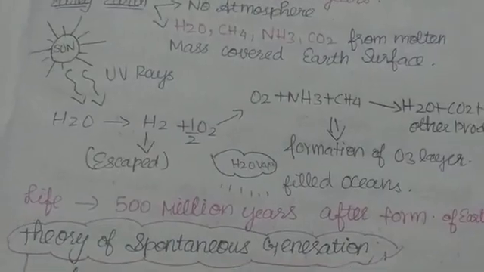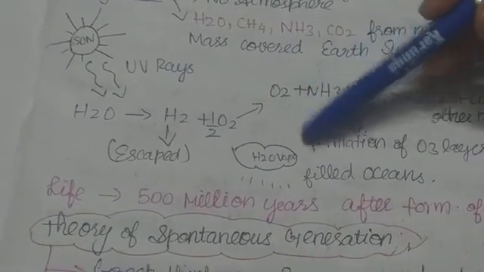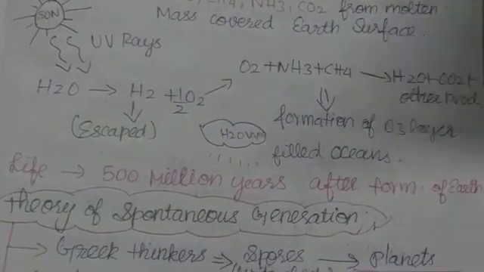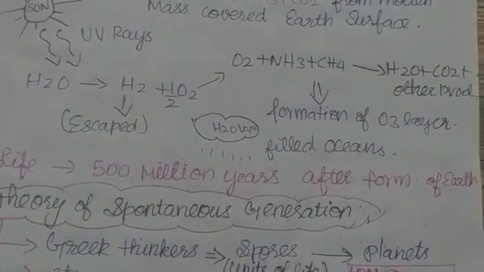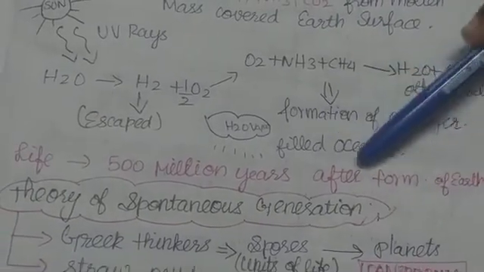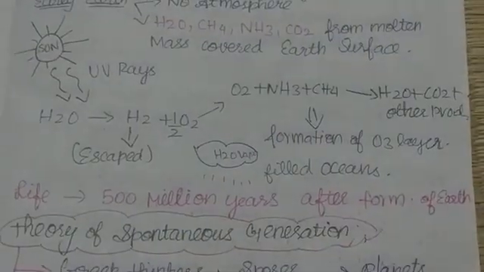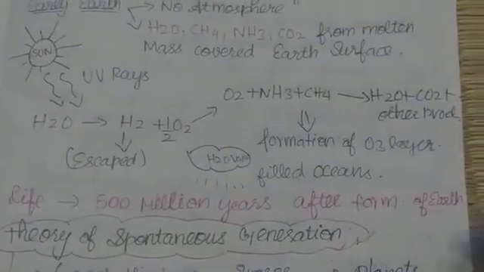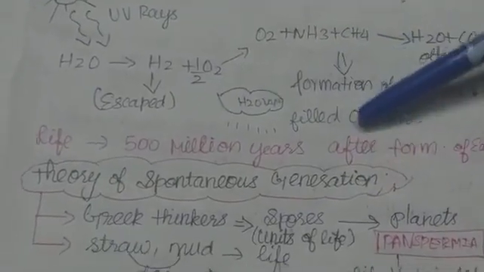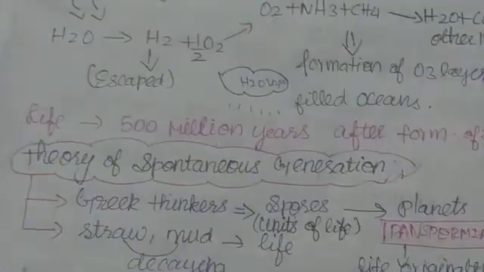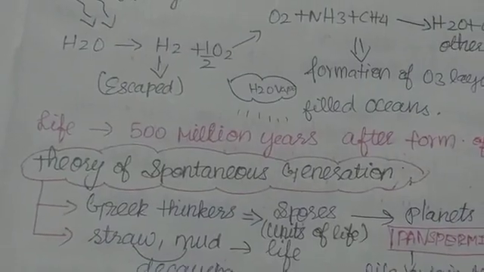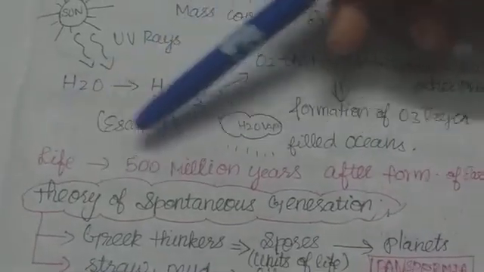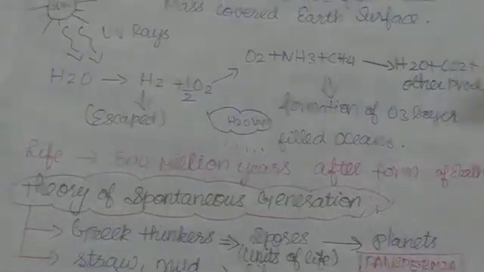Then the water vapor in the clouds got precipitated and fell as rain. It filled all the depressions and holes and formed the oceans. Oceans, seas, rivers, lakes, everything arose. And then the age of life: life originated 500 million years after the formation of Earth. Listen carefully: Earth originated 4.5 billion years ago, and life 500 million years after the formation of Earth.